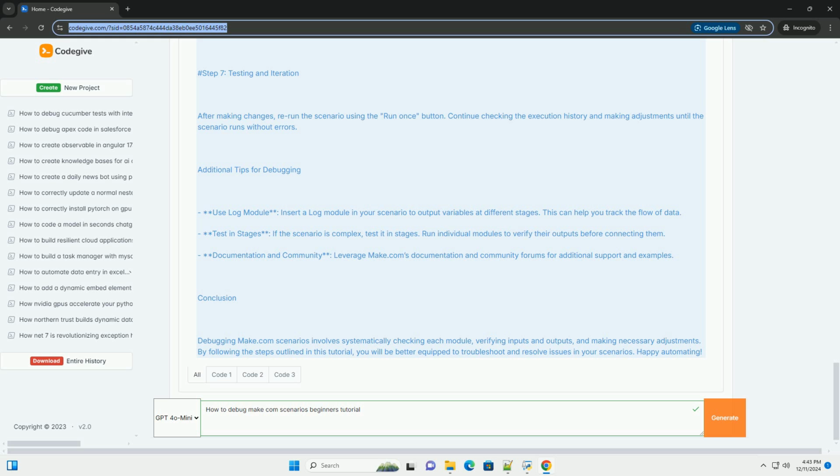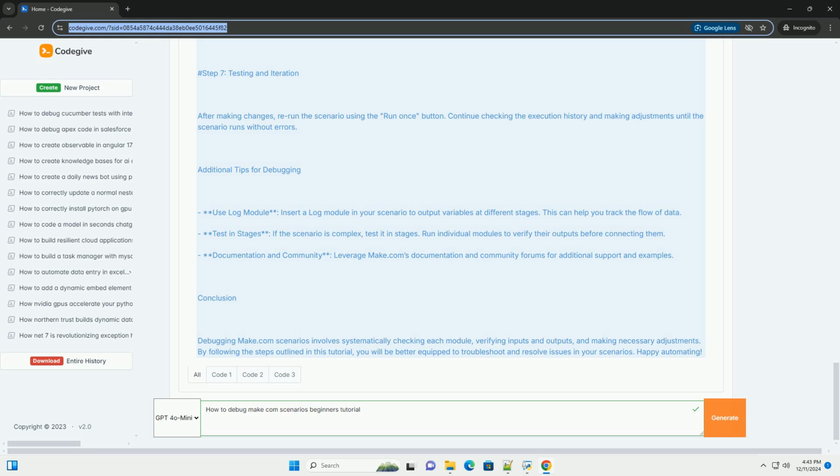Step 6: Handling errors. If you encounter an error: 1. Error messages: check the error messages displayed in the execution history. 2. Common issues. Authentication errors: ensure that you have the correct credentials. Data type mismatches: ensure that the data types being sent to Google Sheets are compatible, for example numbers versus strings.